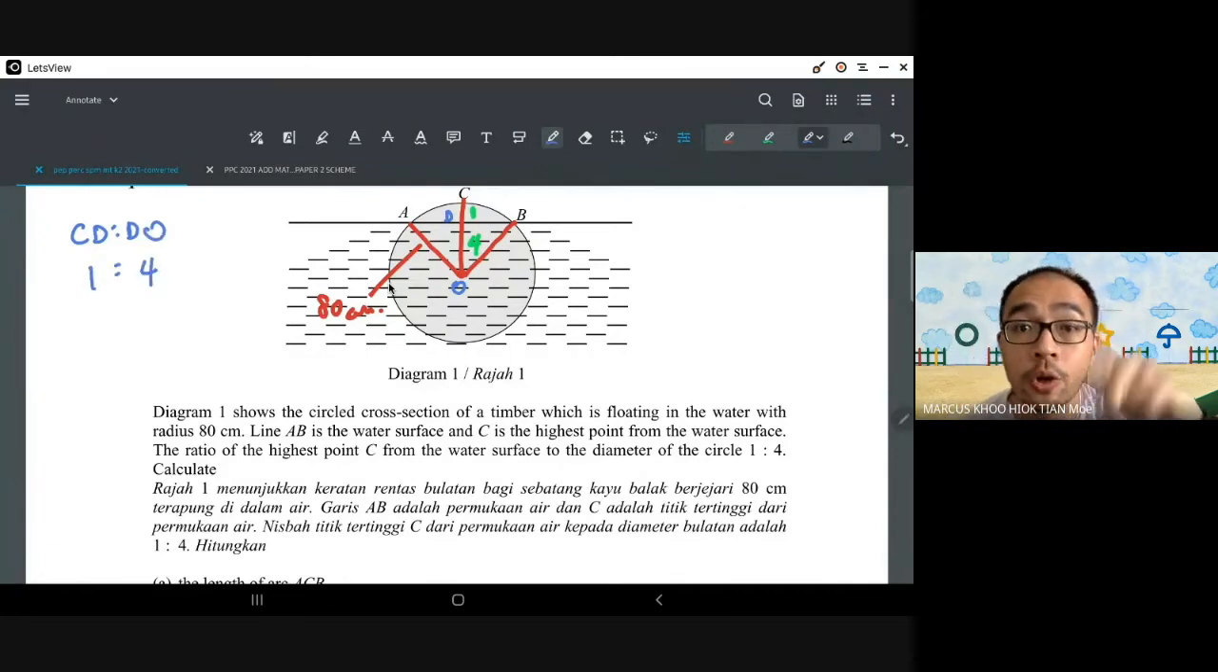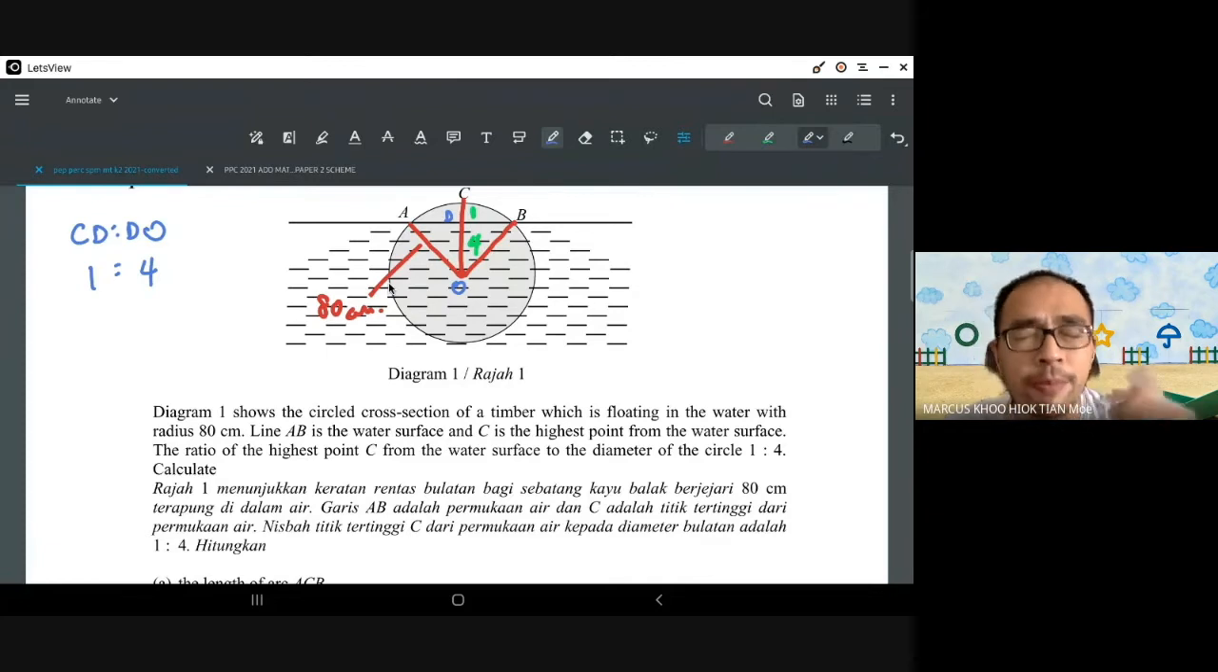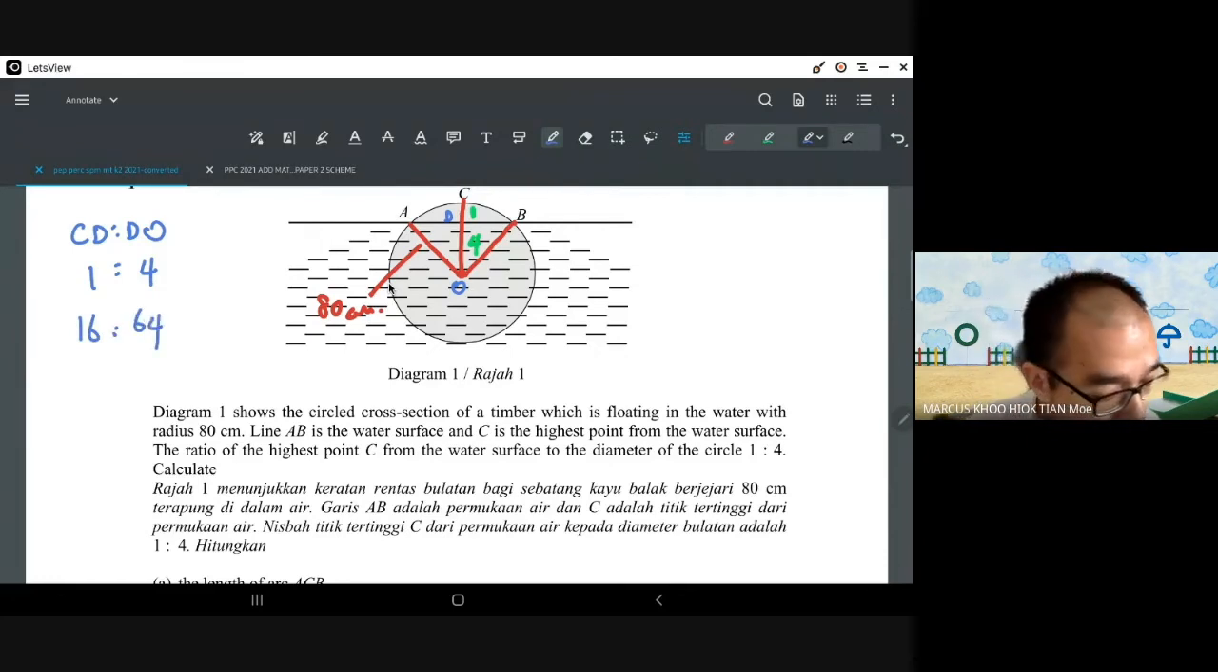Okay, and the total length is 80 cm. You can actually calculate each one. You just divide by 5 and then times 4. So 80 divided by 5 will give you the length of CD, because 1 plus 4 is 5 parts. So there are 5 parts. So this is 16 and 64. Okay, 16 plus 16 and 64. And that's a very important thing that we will know.